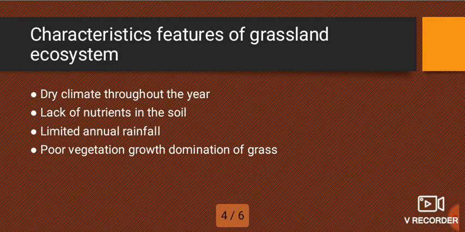The fourth characteristic is poor vegetation growth, domination of grass. This means that for the grass to dominate or to cover the area is very difficult in grassland ecosystem.